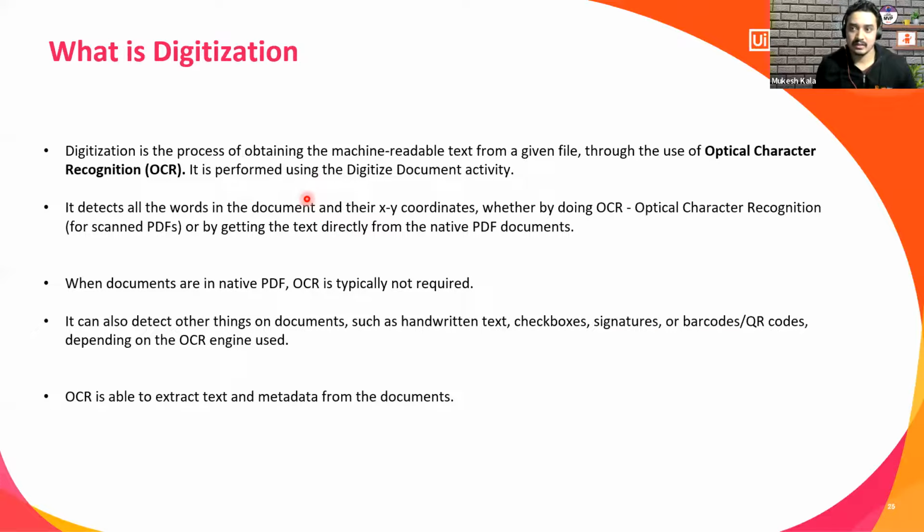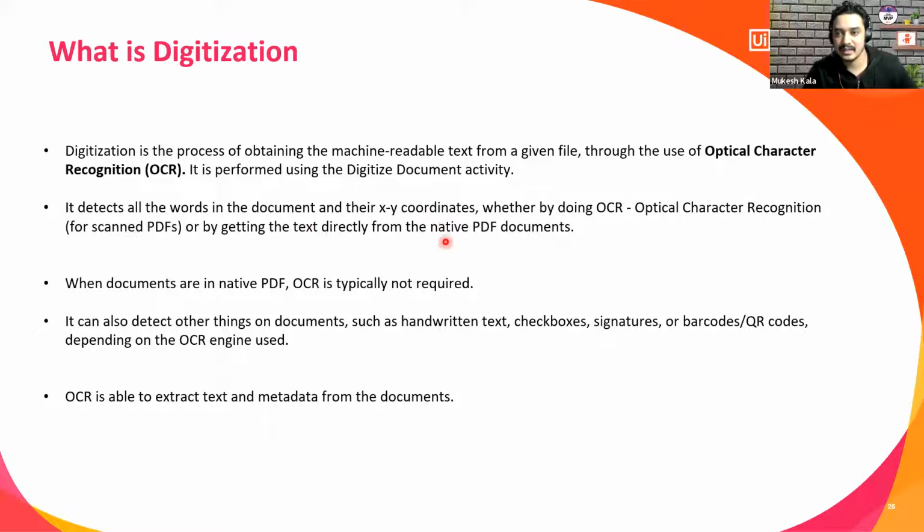In the digitization, if it is human readable or if it is scanned, it has to go through a digitization stage, and it gives you the data which is used again for the next set of stages. Now, when it digitizes, what actually happens in the background? It gets the XY coordinate. Where is the X and where is the Y?